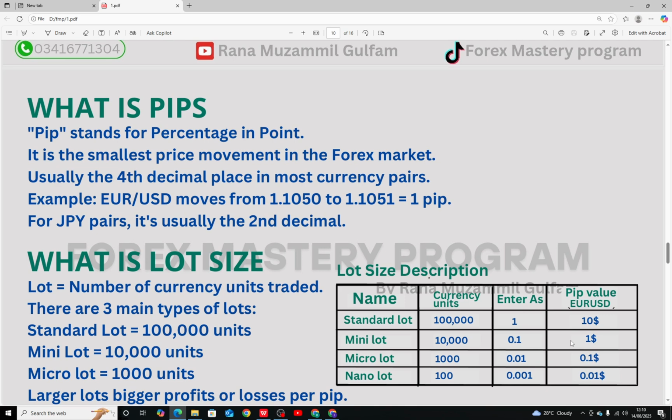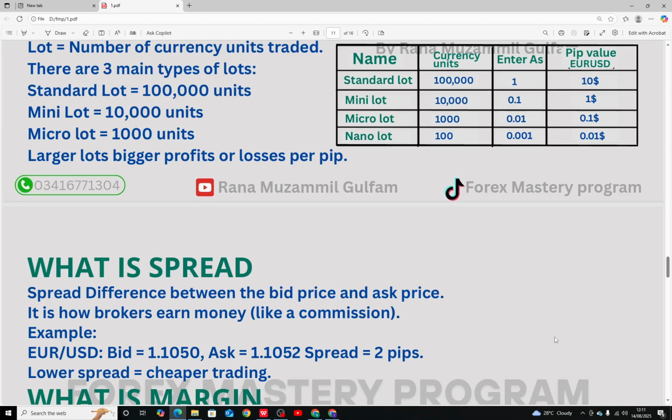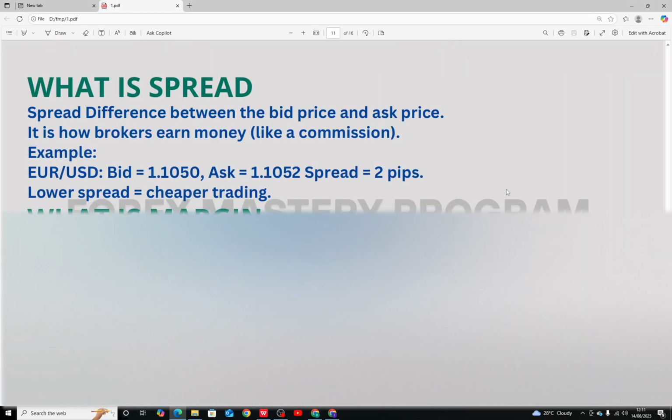So next question is, what is spread? Spread is the difference between the bid and ask price. It is how the broker earns money, like a commission. Like in Euro USD, bid price is 1.1050 and ask price is 1.1052. It means the spread is a total of 2 pips.